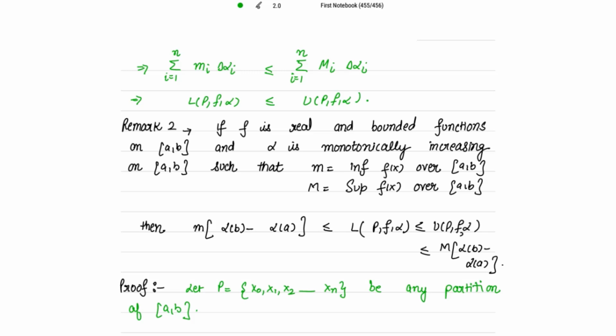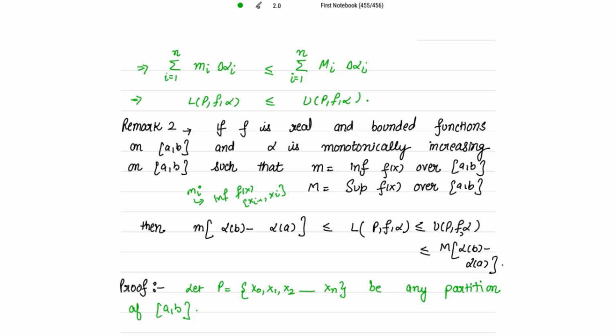Then there is remark 2. If f is a real and bounded function on the closed interval [a, b] and alpha is monotonically increasing on [a, b], such that small m is the infimum of f(x) over the closed interval [a, b] and capital M is the supremum of f(x) over [a, b]. And if we think about small mi, this will be the infimum of f(x) over the interval [xi minus 1, xi].